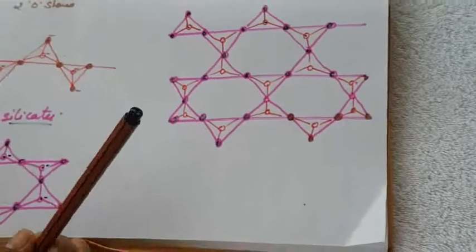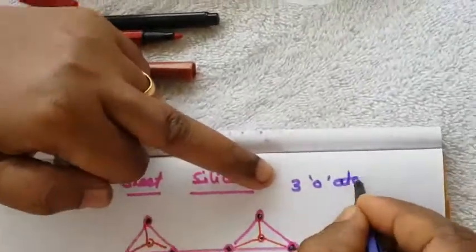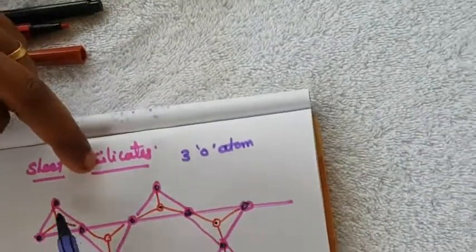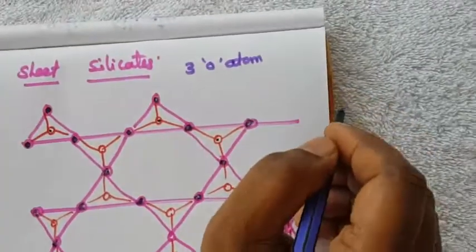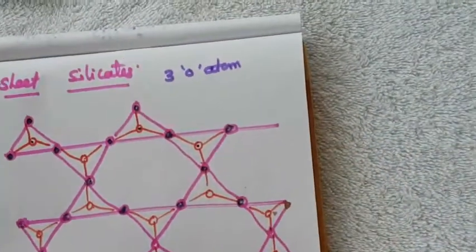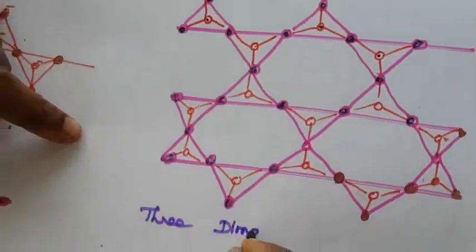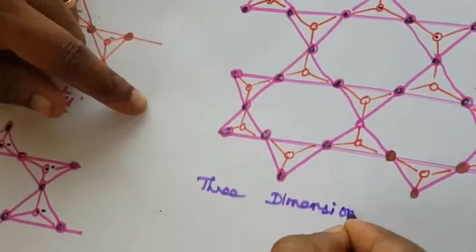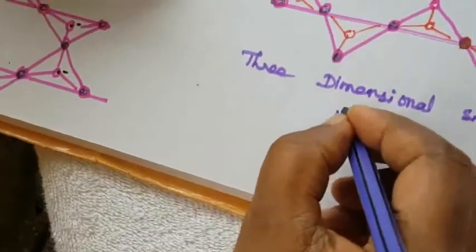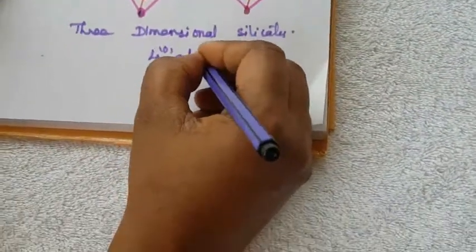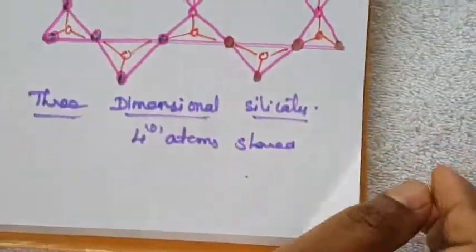Okay, so our next one is three-dimensional silicates. In the sheet silicate, 3 oxygen atoms are shared, so that is 1, 2, 3. That 3 oxygen atoms will be shared. Another next one is the three-dimensional one, the three-dimensional silicates. So that is 4 oxygen. We can't draw this diagram. So 4 atoms shared. Okay, so that's all about the types of silicates.